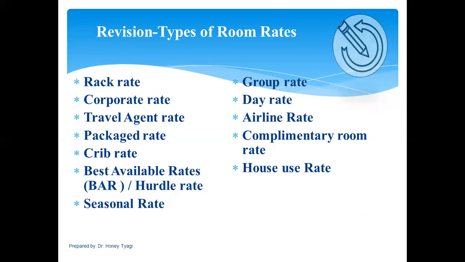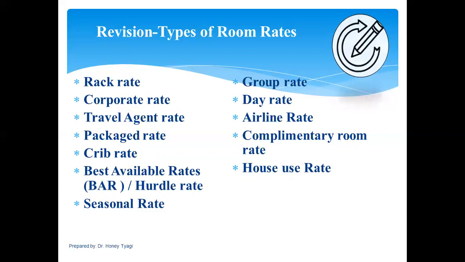Crib rate, applicable to kids accompanying their parents and staying in their room, age category of 5 to 11 years. BAR, best available rate, also known as hurdle rate. It is the lowest discounted rate of the day, generally called bar of the day in hotels. Seasonal rates are applicable during distinct seasons, like a high rate during high demand and low rates during low demand.